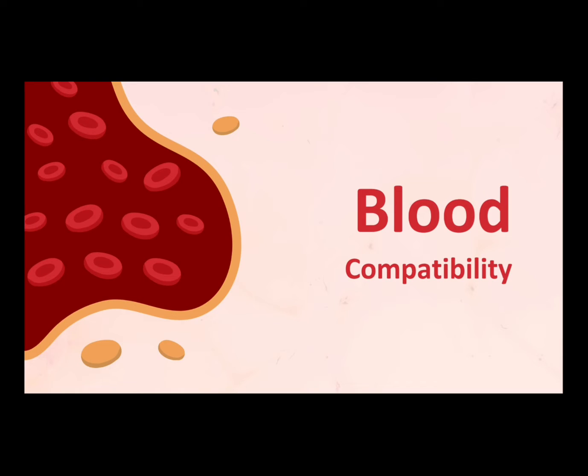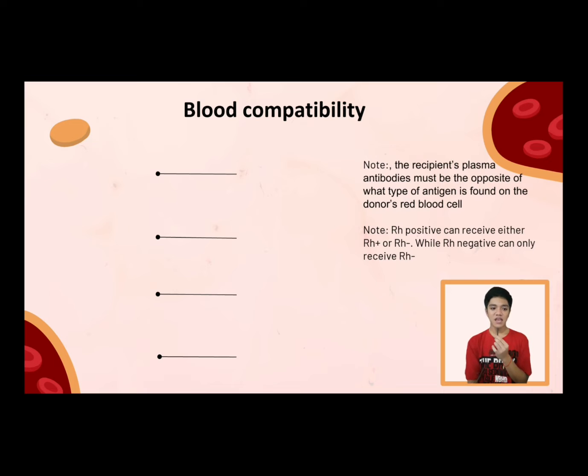Therefore, you have to know what antibodies are present in a patient's blood compared to the type of antigen present on the surface of the RBC from the donor. So now let's dissect each group and see who can donate and receive from whom. First, it is important to note that the recipient's plasma antibody must be opposite to the type of antigen found on the donor's red blood cells.